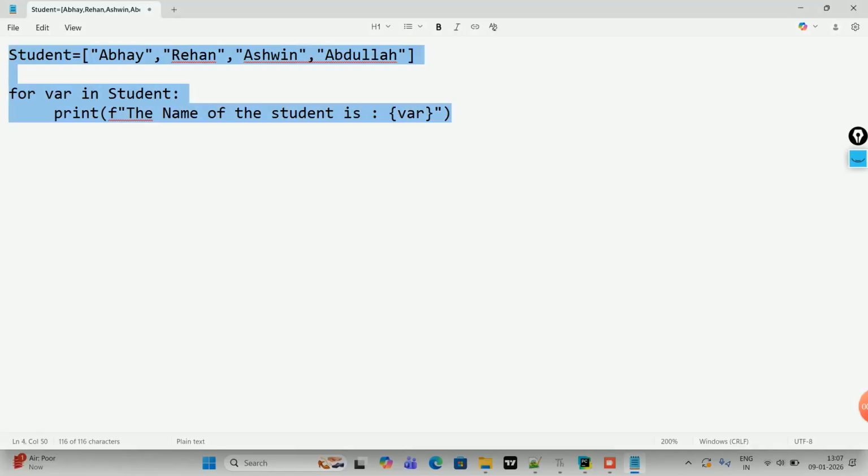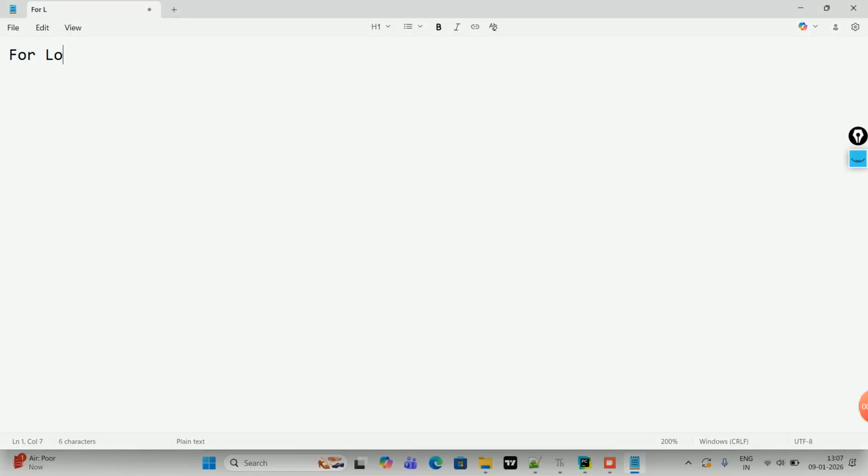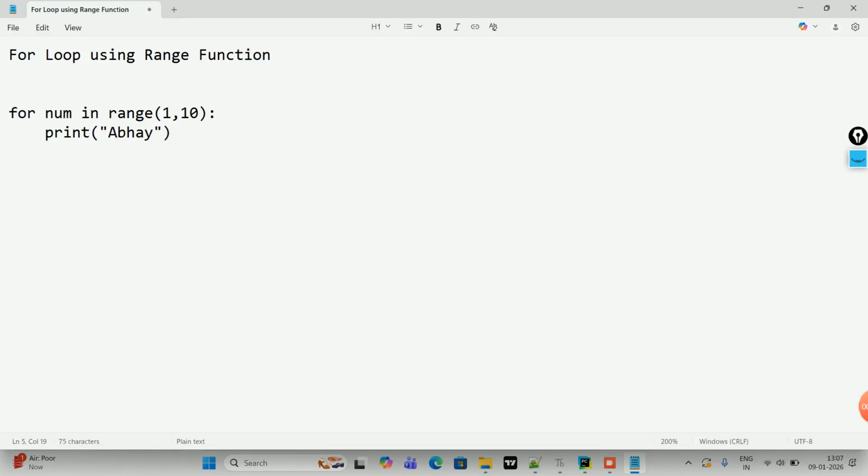So this is very, very important: for loop using the range function. Just for example, for num in range, there's a function called range. If I give, let's say, 1 to 10, print abhay. Or let's say I will not give 10, I will give 5.